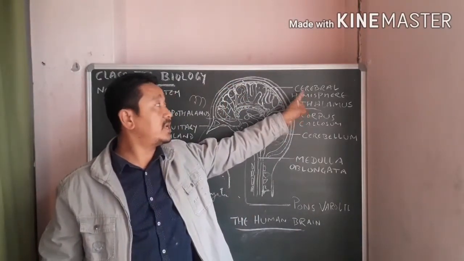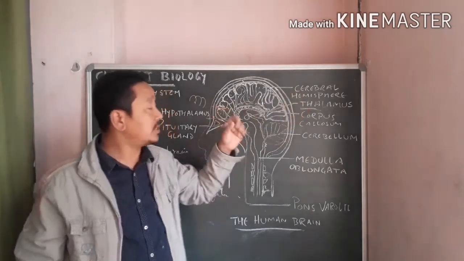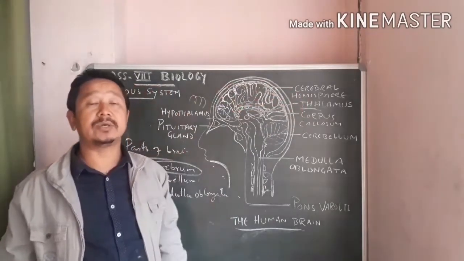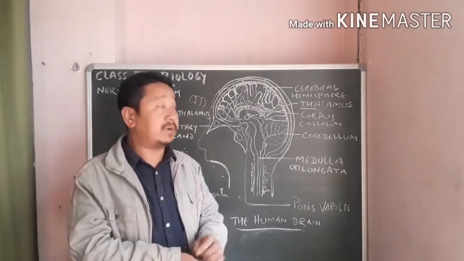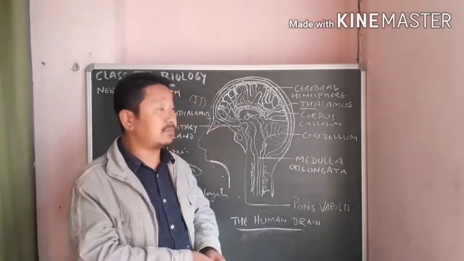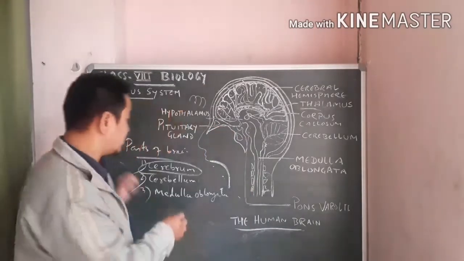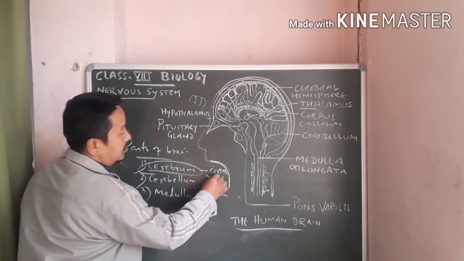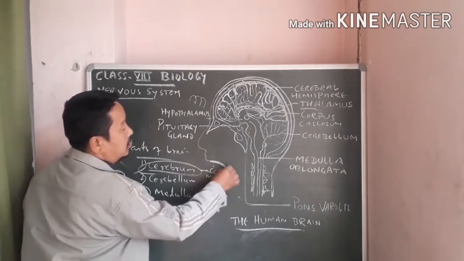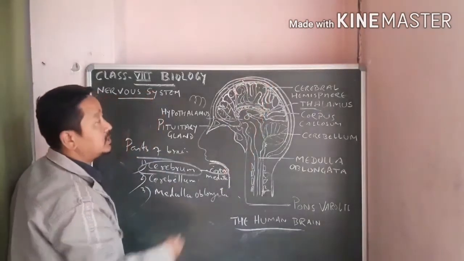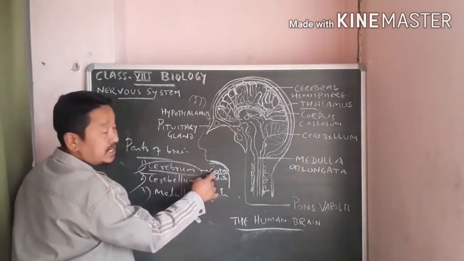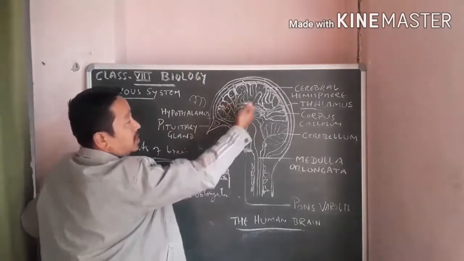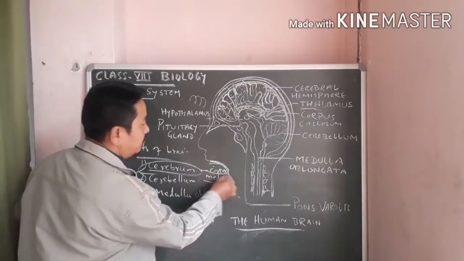See here, cerebral hemisphere. Internally this cerebral hemisphere, or the cerebrum as a whole, is hollow, is empty, but externally its walls have got 2 regions, that is cortex region and medulla. So the outer wall of this cerebral hemisphere is called cortex. Then the inner wall of this cerebral hemisphere is called medulla.